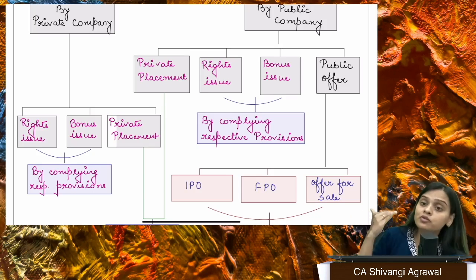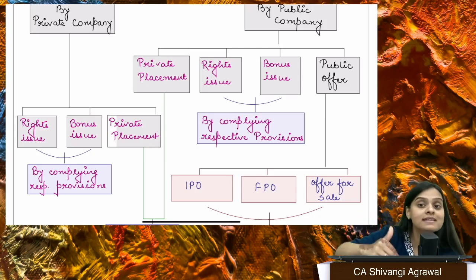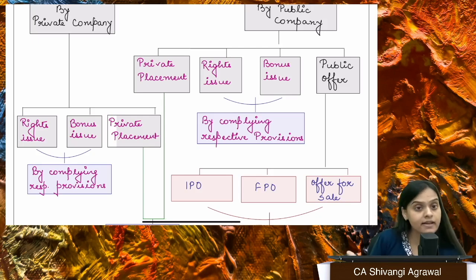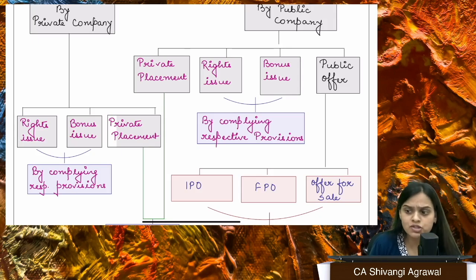However, when we're talking about a rights issue, you are issuing securities to your existing shareholders. So you're giving a preferential right kind of thing. You're giving a right to your existing shareholders: I am in more need of money, so I want to issue 100 more shares. Are you ready to buy it? So you're giving an offer to your existing shareholders. If they accept it, great. If they don't, then we have the further procedure on how to approach. So a private company can do only that.